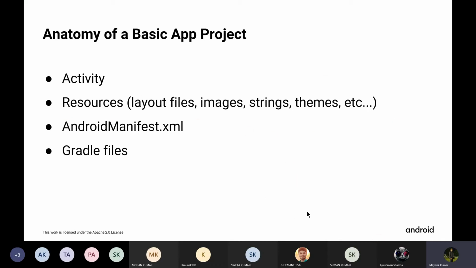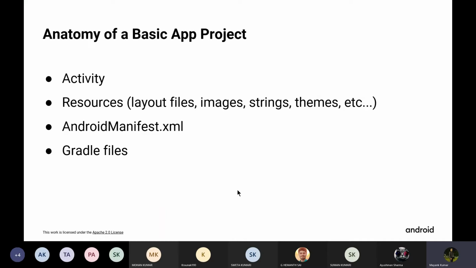Now, every Android app and every Android project also includes an AndroidManifest.xml file. This file describes the essential information about your app, such as the app's package name, the components of the app, and the permissions it needs. Like your app might need permission to access your contacts.